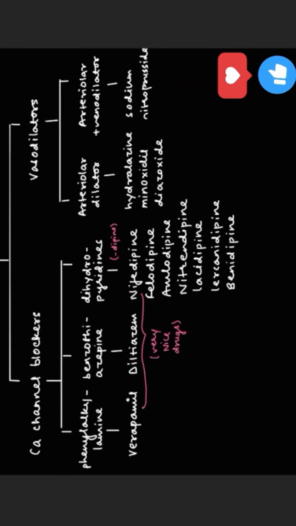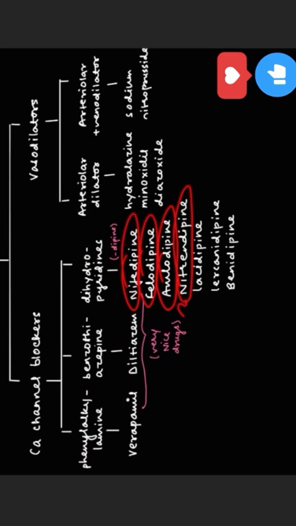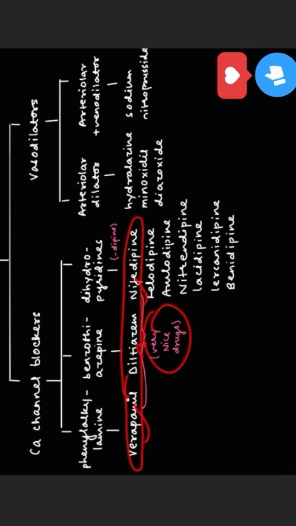The next is calcium channel blockers. They are divided into 3 types: phenylalkylamine, benzothiazepine and dihydropyridines. Phenylalkylamine includes verapamil, and benzothiazepine includes diltiazem. Dihydropyridine includes nifedipine, felodipine, amlodipine, nimodipine, so it ends with dipine. You can remember this as "very nice drugs", very nice drugs.